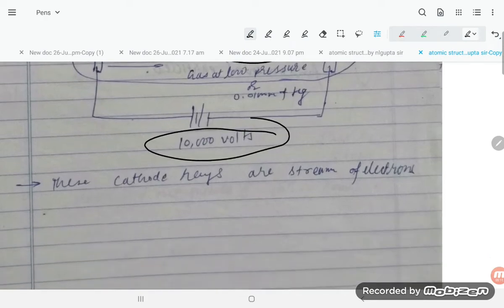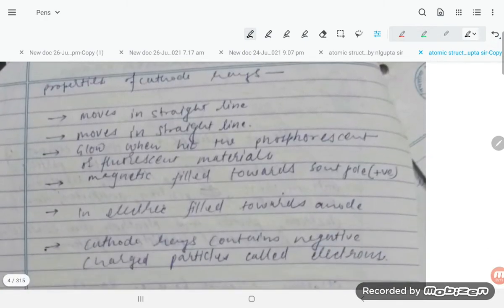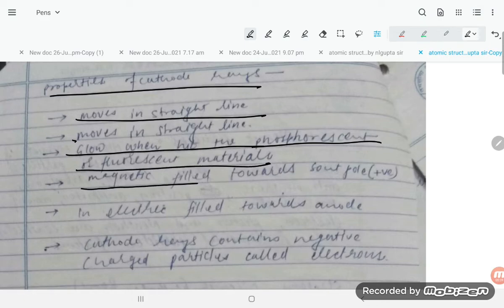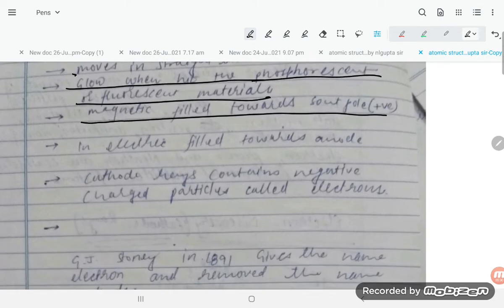He found rays coming from the cathode, moving in a straight line. They glow when hitting phosphorescent or fluorescent material, and are deflected by a magnetic field towards the south pole and by an electric field towards the anode.